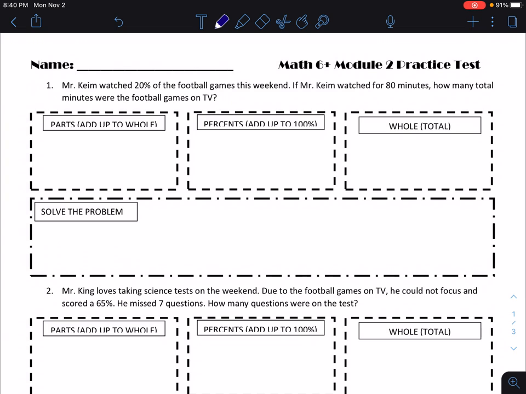So number 1 says Mr. Keim watched 20% of the football games this weekend. If Mr. Keim watched for 80 minutes, how many total minutes were the football games on TV? So for the parts, I've got what he watched and what he didn't watch. Same thing for the percents. So remember that your parts and your percents should be the same. So watched and didn't watch. And then we've got total football.